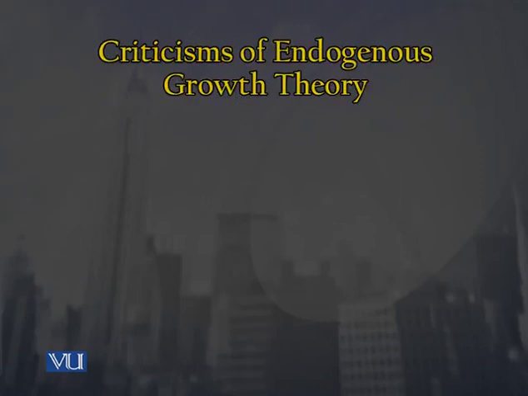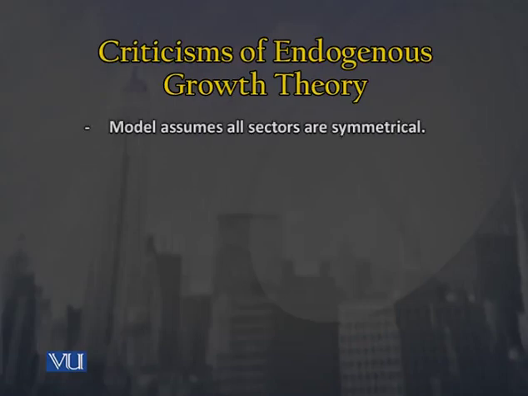I am going to discuss the criticism on this endogenous growth theory, and there are three things that we need to understand for that. One is that the theory or the model assumes that all the sectors are symmetrical, whereas in the reality we see that no such symmetry is observed.